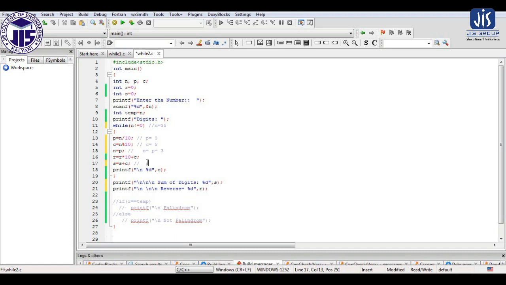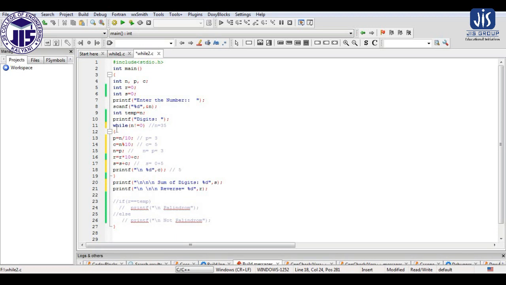What is the value of s? The value of s is equal to s plus c. My value of s is initially 0, the value we have taken initially as 0. So it will be 0 plus c. What is the value of c? You can see the value of c is 5. So it is 0 plus 5, right? And here it will print, in output it will print 5, because we are printing 5 here.